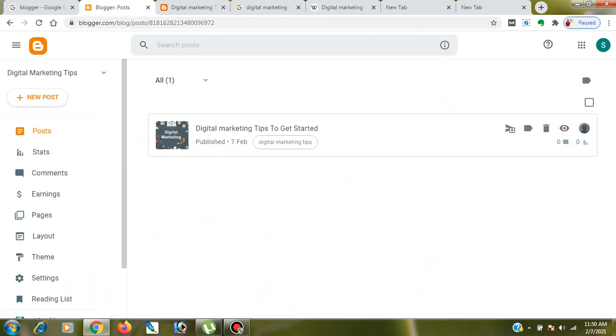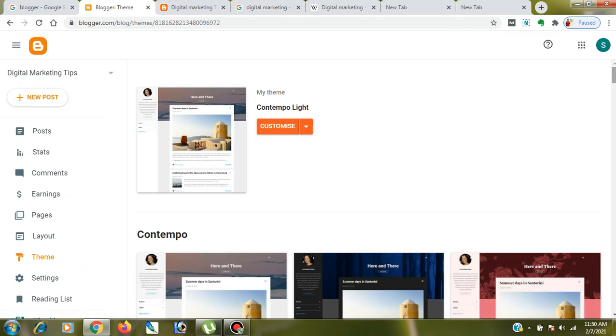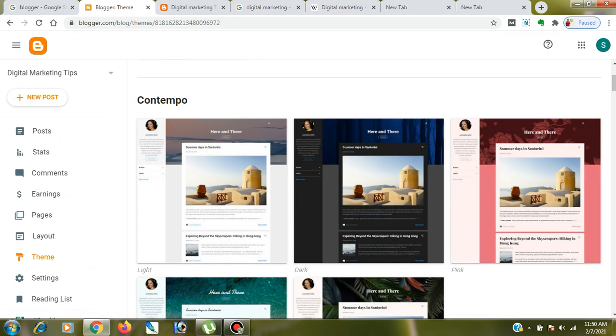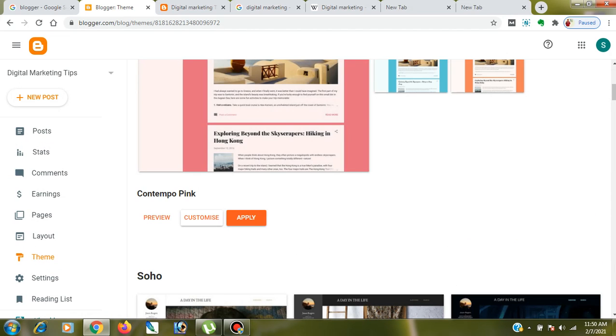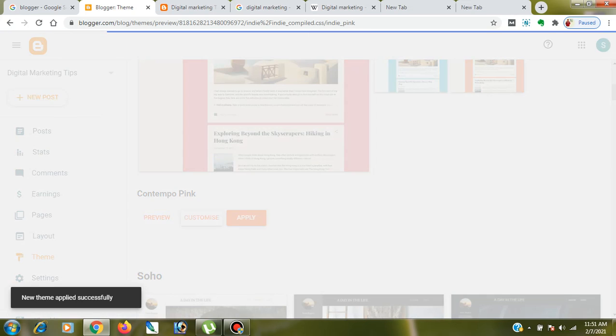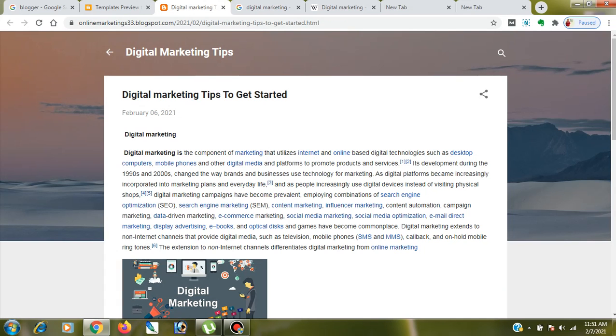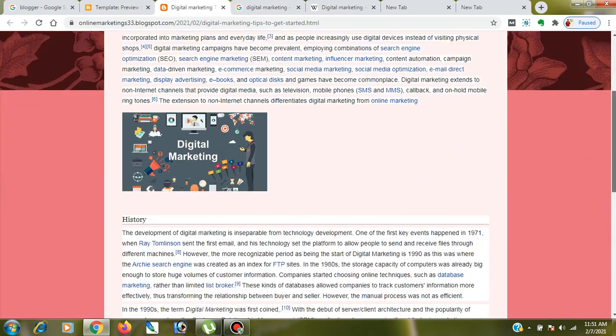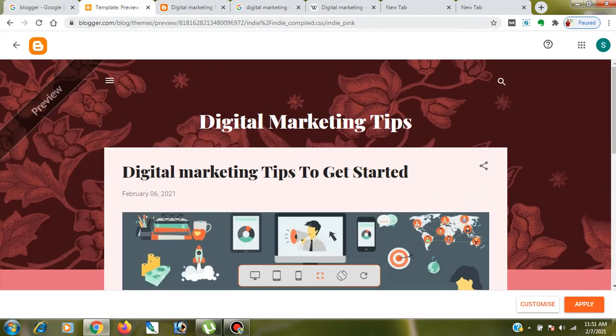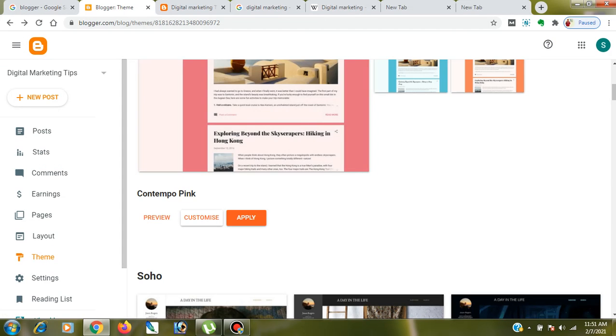If I want to change the theme, I can change it from here, in the Theme section. If I don't like this theme, then I can use another theme. Say I like this theme, I will add and apply it. Once I apply it, I will click on preview, and see, this is the preview of the next theme. I think you can explore different themes on your own. See, the theme has changed, so you can customize your blog the way you like by changing the theme.